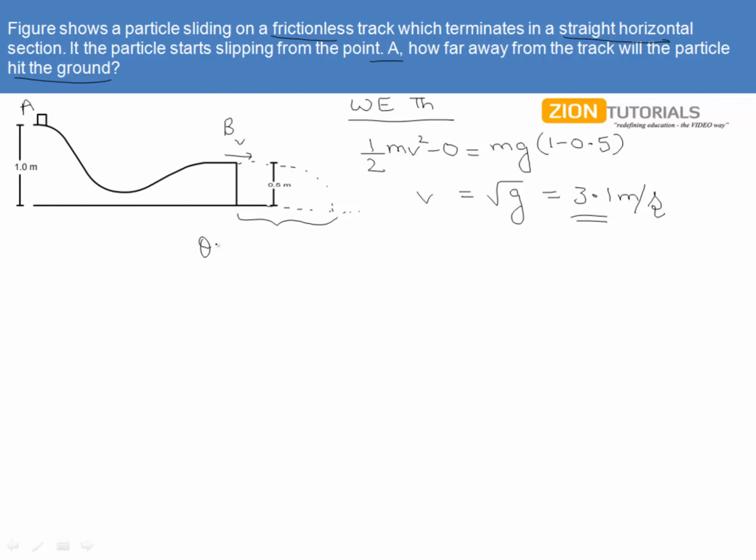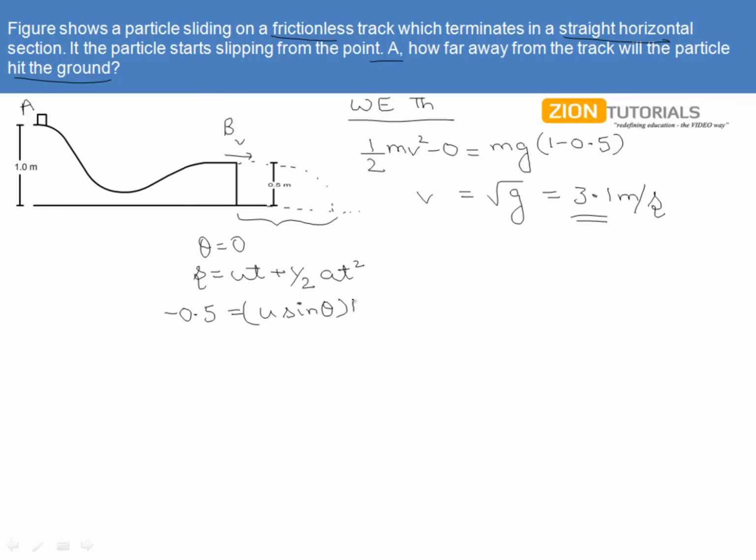That is, theta is 0 for this projectile. Let us employ the second equation of motion, ut plus half at square, in the y direction in order to find the time, so that we can simply multiply that with the x direction speed to get the distance. You can also directly use the formula, but let us proceed with the conceptual approach.